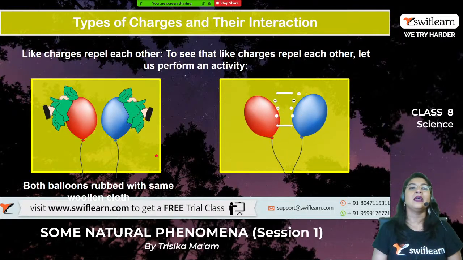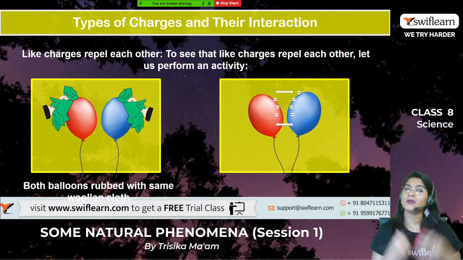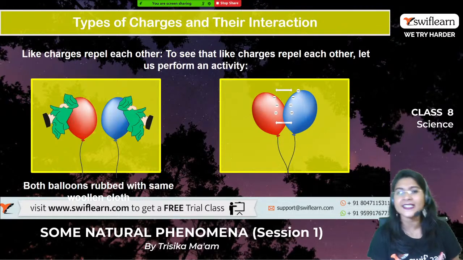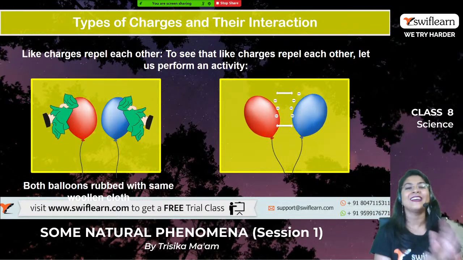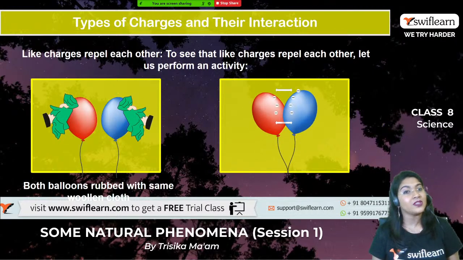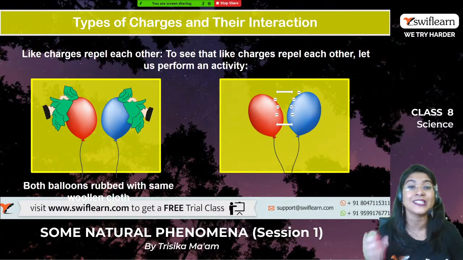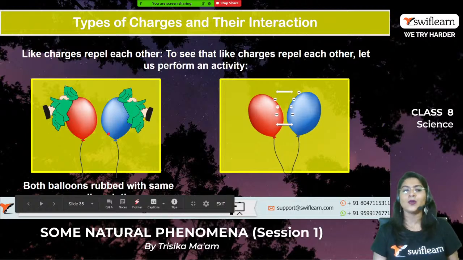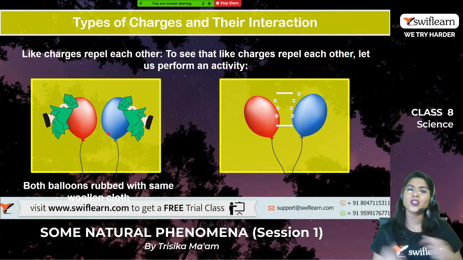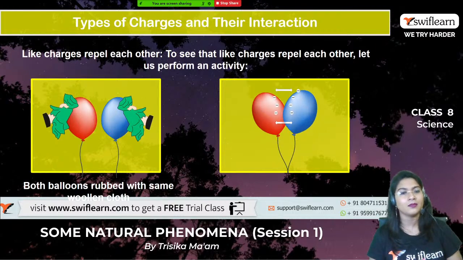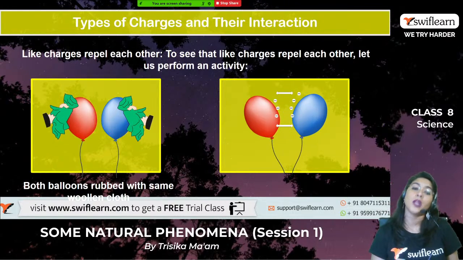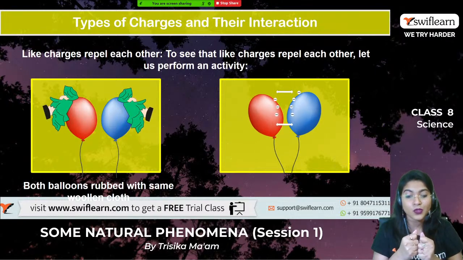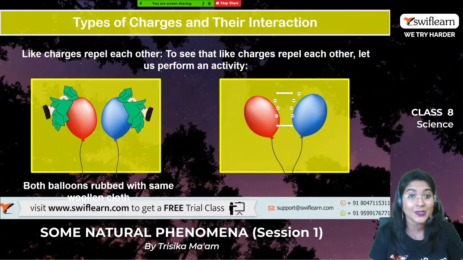Okay, now we can see here, as we already know, that like charges repel each other. We have already studied this in the magnet chapter also, right? Yes, so like charges always repel each other and unlike charges always attract each other. To see this with the help of an activity, take two balloons and rub both the balloons with the same type of woolen cloth. Then try to take those two balloons towards each other. So what will you see?